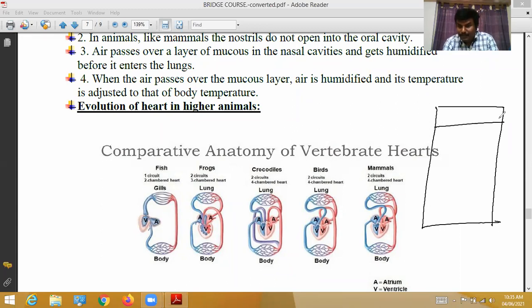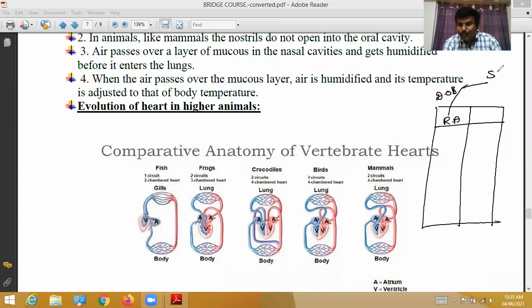Deoxygenated blood vessels here means the pre-caval veins and post-caval veins, the superior vena cava and inferior vena cava. Those are connected to the right auricle and bring deoxygenated blood.